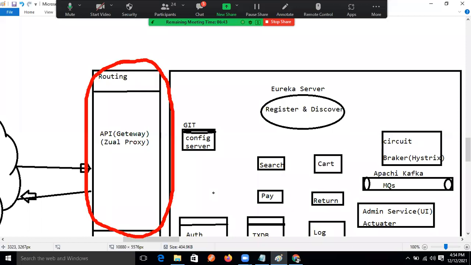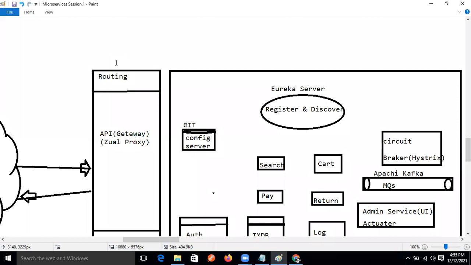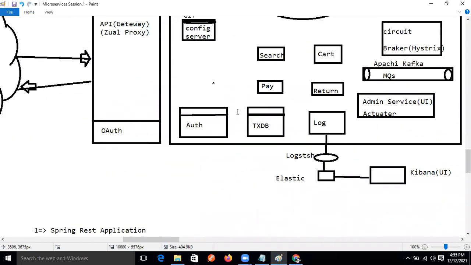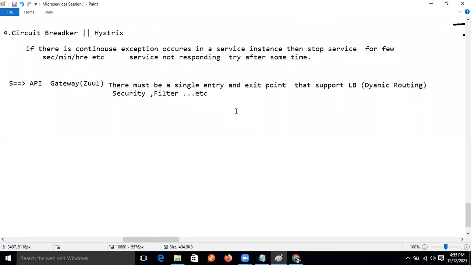Come on, you can compare but not fully. You can compare API gateway with our front controller, but fully not. Clear? Okay, Ravi, clear. Good.